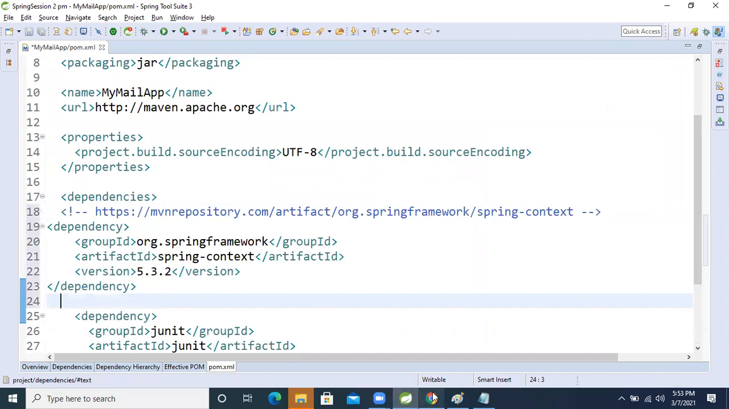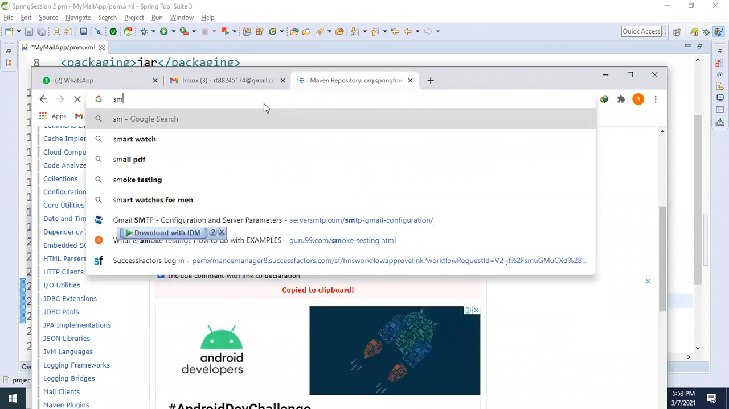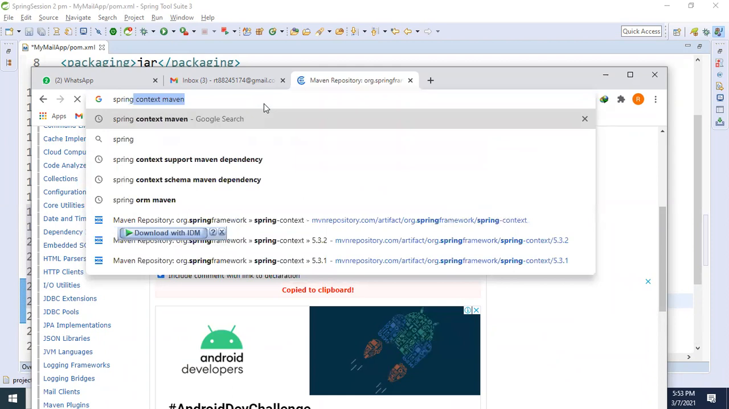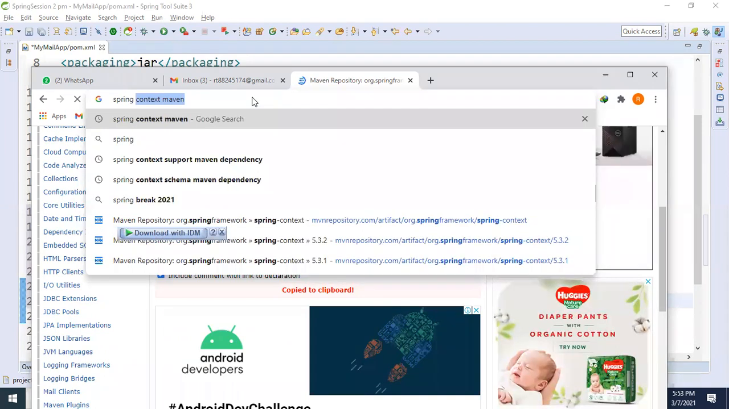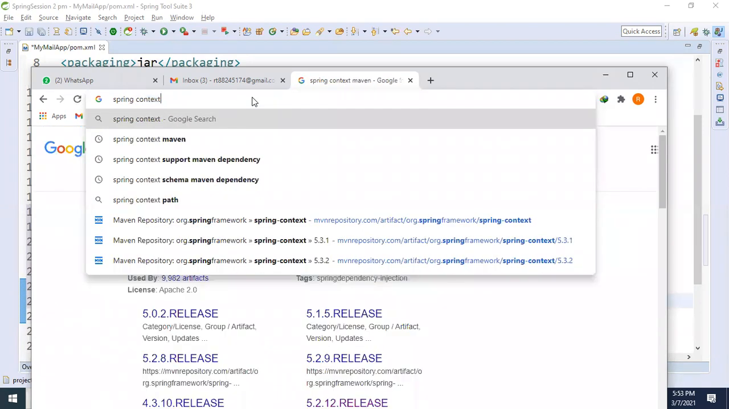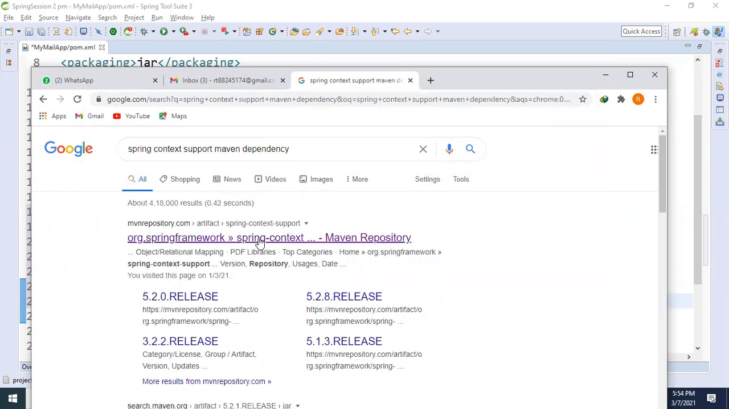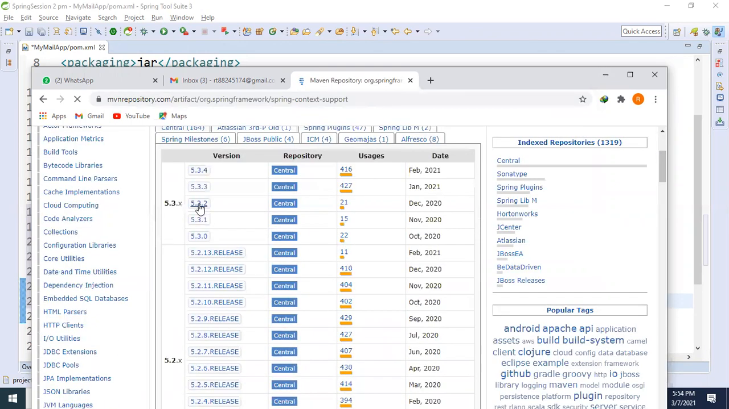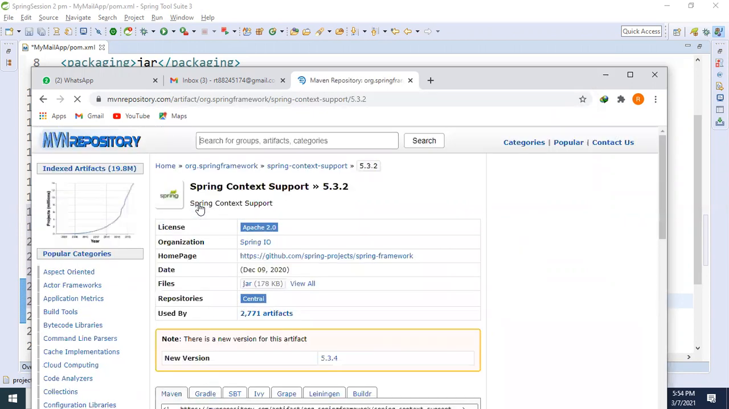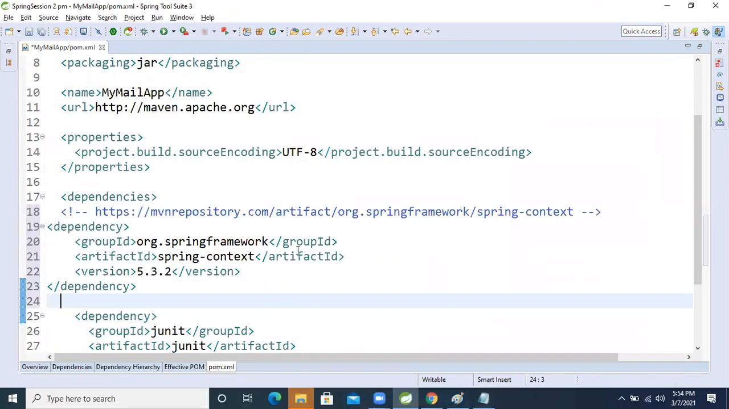After that, one more dependency we need: Spring context support. We need the Spring context support Maven dependency. I copied that dependency also, so I'm pasting that dependency.